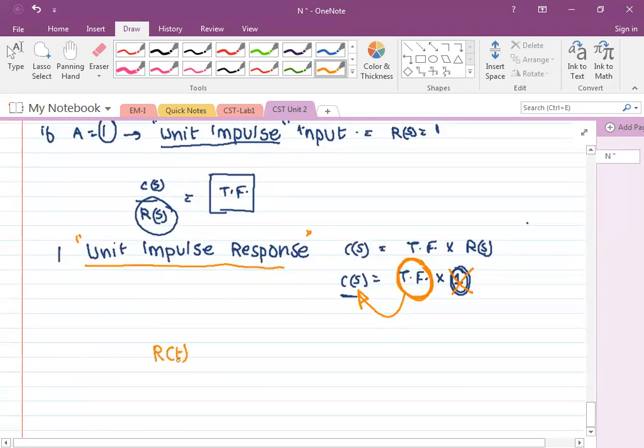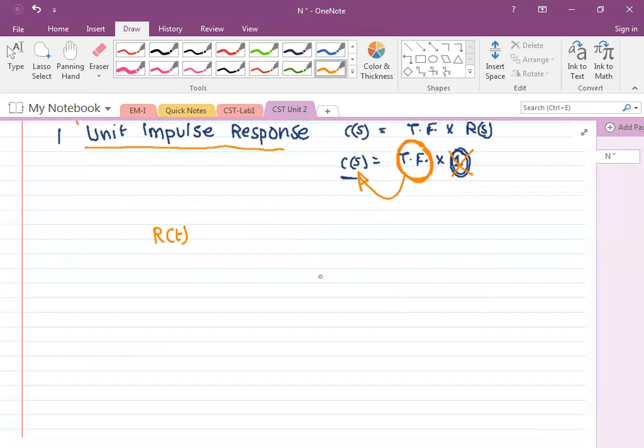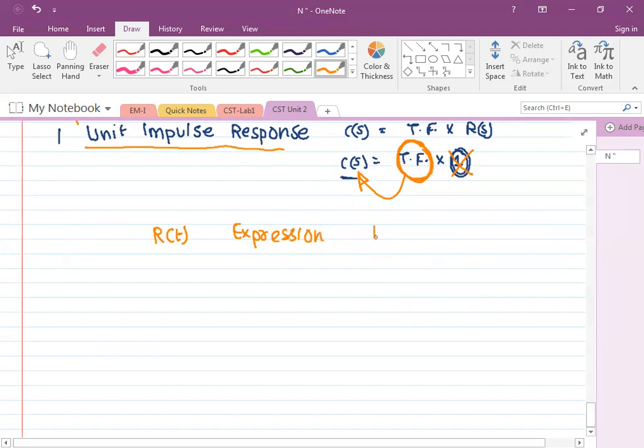R of t is the input, and its nature or expression and its Laplace.